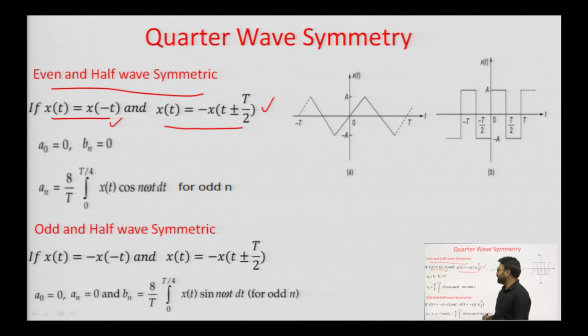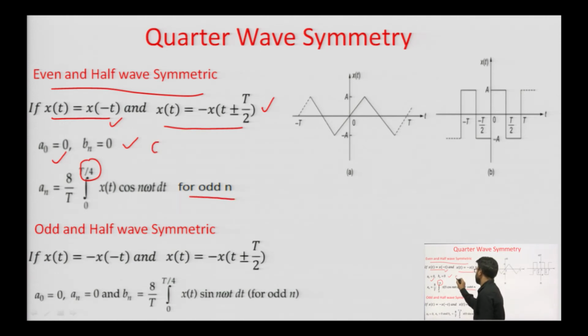If it is even and half wave symmetric, a naught will be 0, no need to find out a naught, no need to find out b n, and we need to calculate just the value of a n, which will be 8 by T, 0 to T by 4, x of t cos n omega t dt for odd value of n. It means a n will be equal to 0 for even value of n also, if it is even and half wave symmetric.